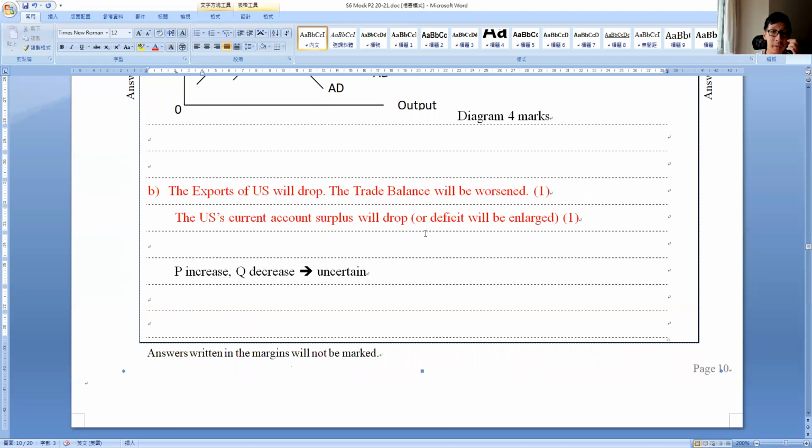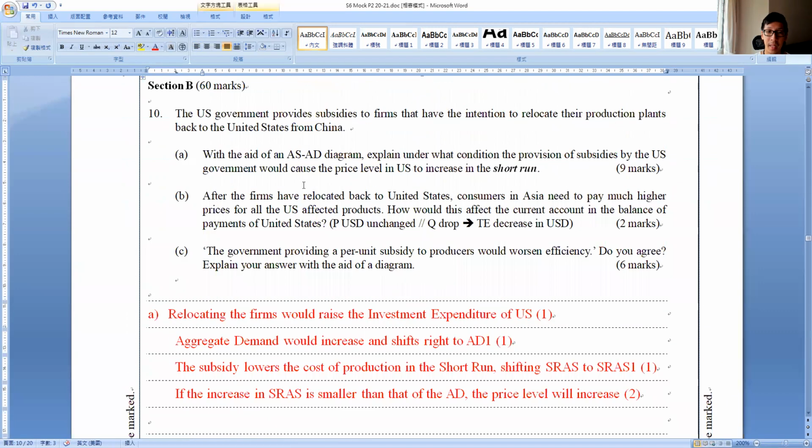Originally, I was thinking, okay, USD price should be unchanged, right? But then I keep thinking, when the plants move back to the US, let's say Apple used to make its iPhone in Foxconn, China, right? Let's say it drops the plants in Foxconn and comes back to US. There is a chance that things may become more expensive.